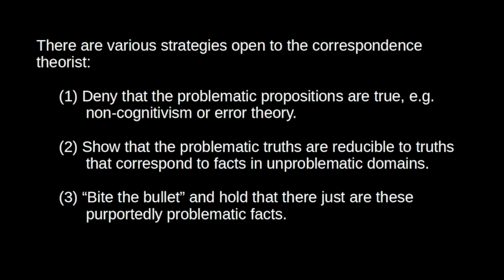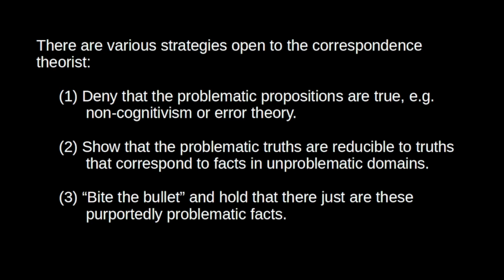Broadly speaking, here are three general strategies. One strategy is just to deny that the propositions in question are actually true. If we think about the moral domain, we have views like non-cognitivism and error theory. In this case, a correspondence theorist will grant that there are no facts to which moral claims could correspond, and then she will conclude that there are just no moral truths. Actually, it's not true that slavery is wrong, because there just are no moral truths.